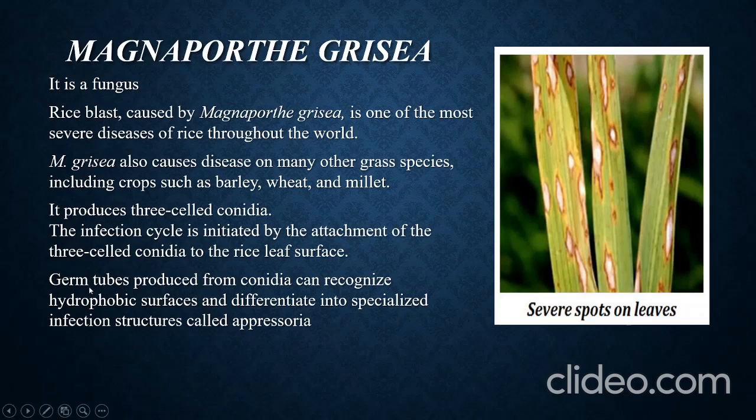Then germ tubes are produced from the conidia, which recognize the hydrophobic surface and differentiate into a specialized infection structure called an appressorium.